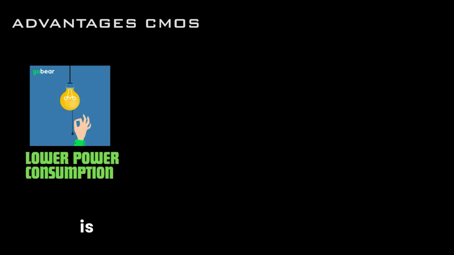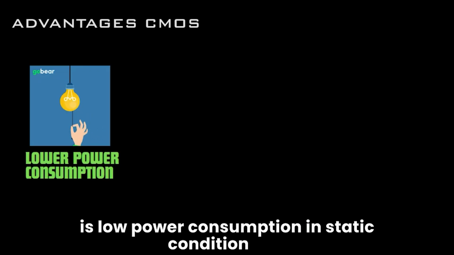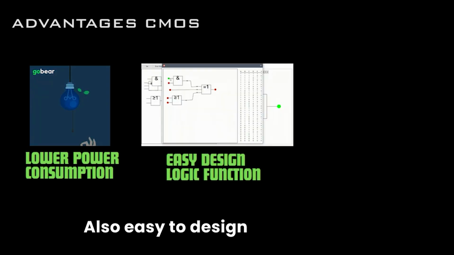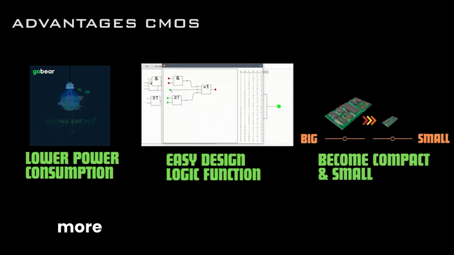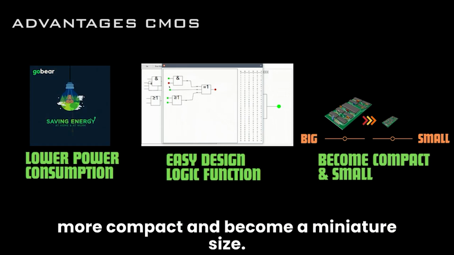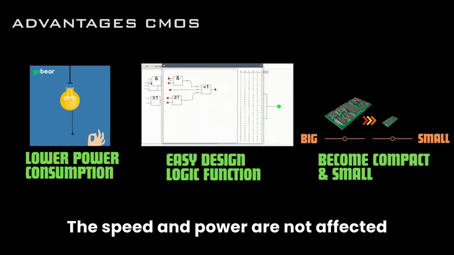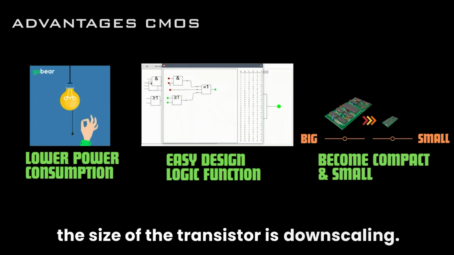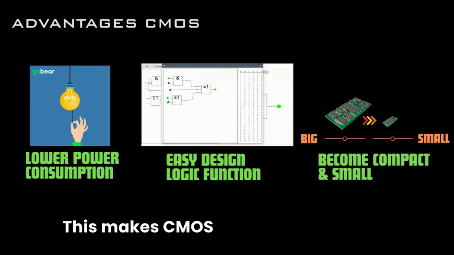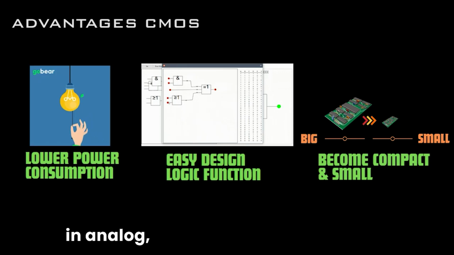There are advantages for CMOS technology, which are low power consumption in static condition, consuming power only when operated for switching. It is also easy to design different logic functions. It is more compact and becomes miniature in size. The speed and power are not affected when the size of the transistor is downscaled. This makes CMOS technology widely used in analog IC and mixed signal design.